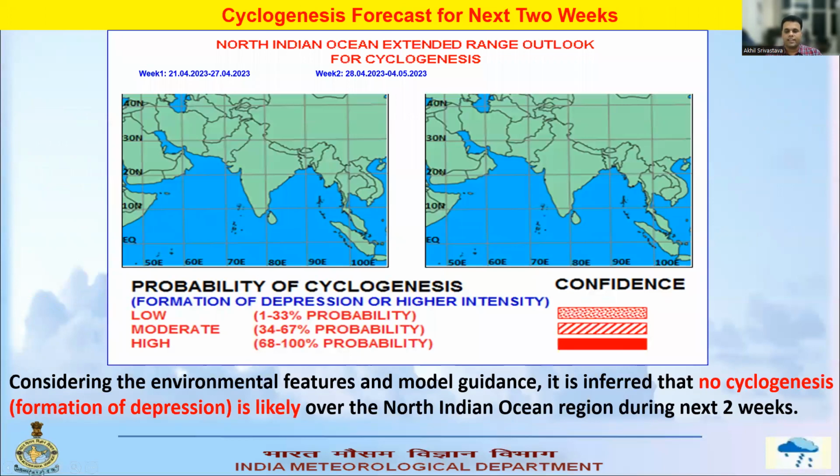If you talk about cyclogenesis, as you all know, this is a pre-monsoon season, which is very favorable for the cyclogenesis activity over North Indian Ocean. However, considering the environmental features and model guidance, it is inferred that no cyclogenesis, that is formation of depression, is likely over the North Indian region during the next 2 weeks. So there is no threat for the coastal states due to cyclogenesis activity.